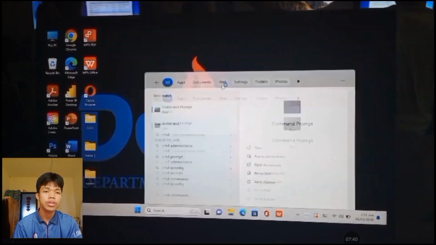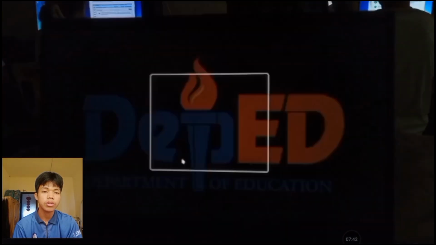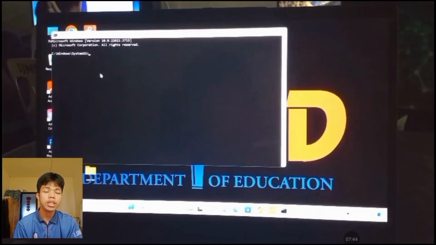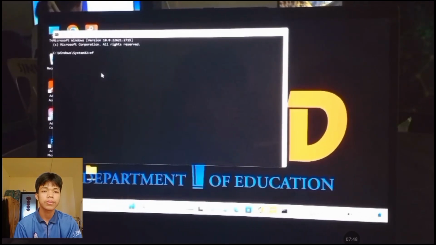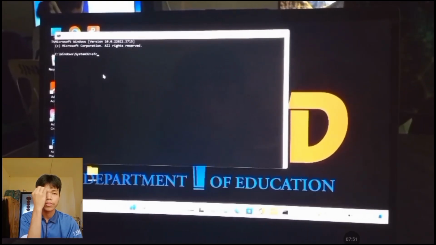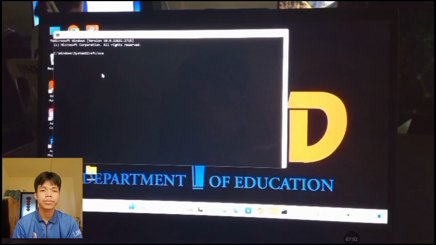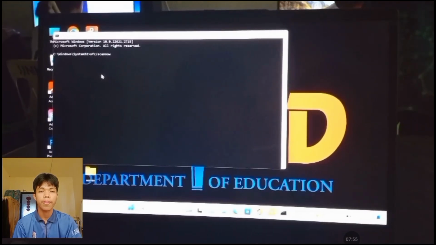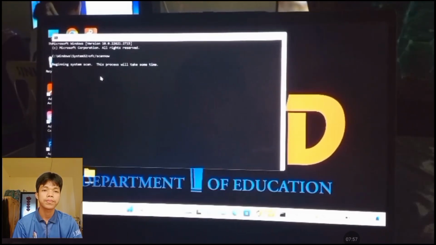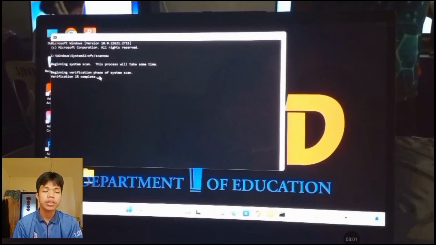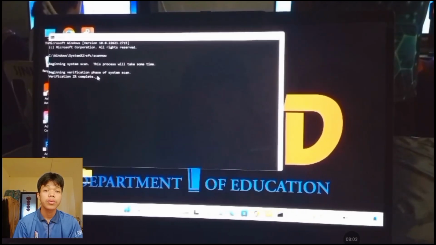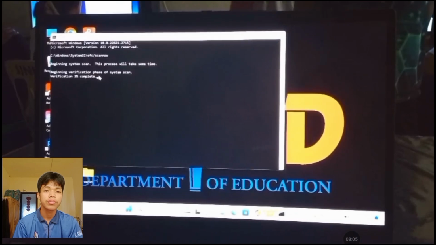And the next is we are going to perform the checking for viruses. So run the command prompt as administrator and type sfc /scannow. So we need to wait until it reaches 100%.